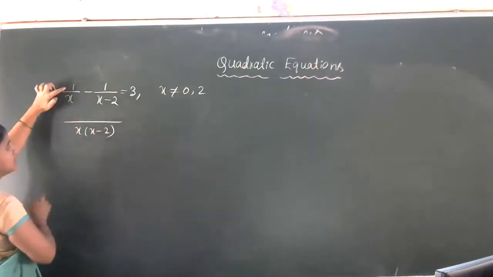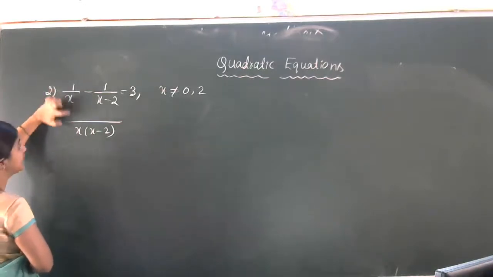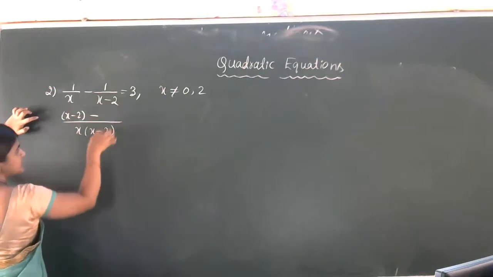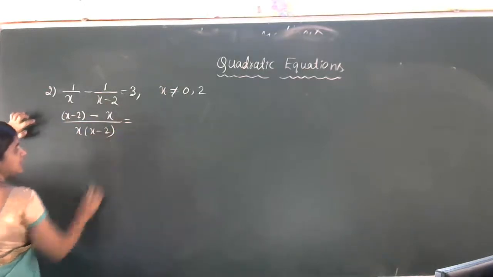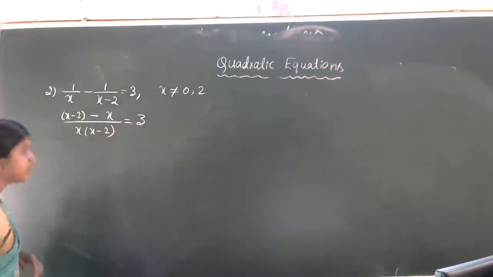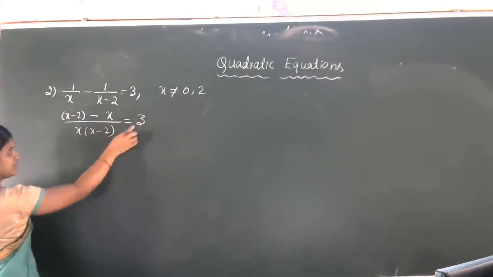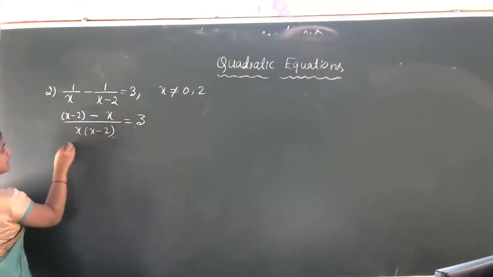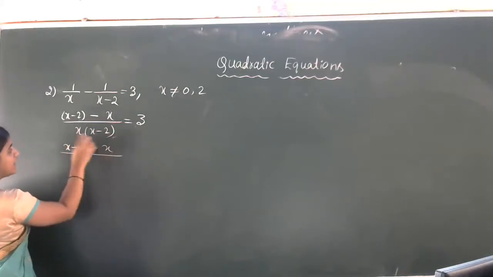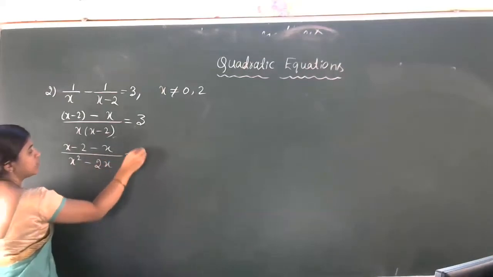Now here, 1 into what do we have to write? x minus 2. Then minus, x minus 2 is already there, x, which is equal to 3. Is the first step right? Yes, next step. Better we first simplify this side only. In the numerator x minus 2 minus x, divided by x into x minus 2, that is x square minus 2x, which is equal to 3.